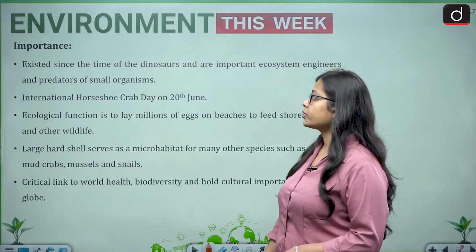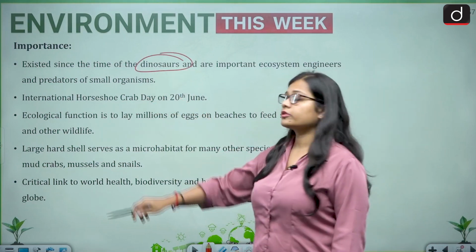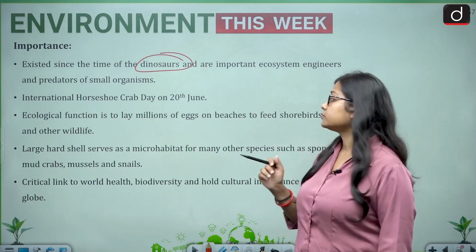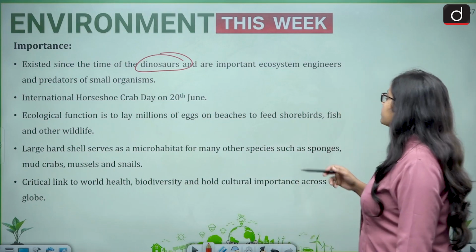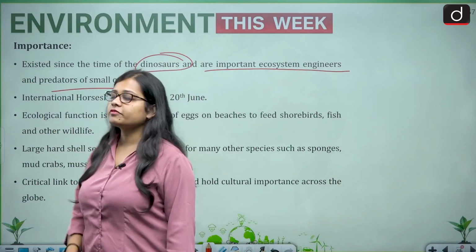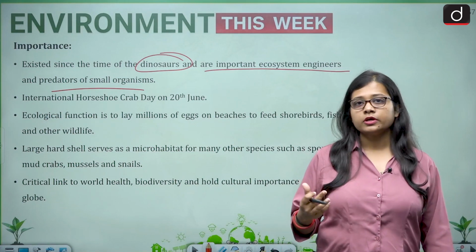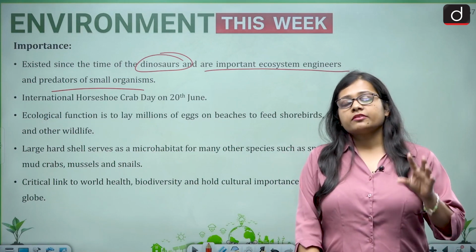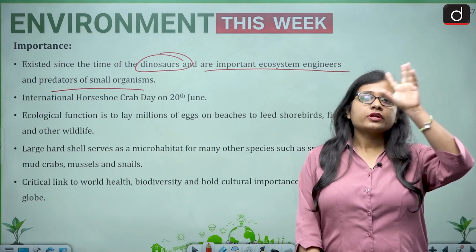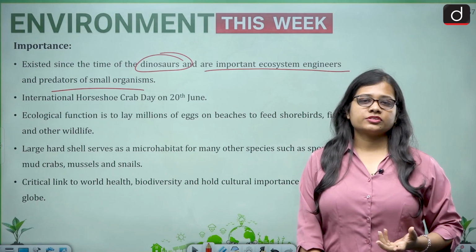Then about their importance: they existed since the time of the dinosaurs, so they are very old, and they are important ecosystem engineers and predators of small organisms. When we say ecosystem engineers, their presence in a particular area also tells about the health of the ecosystem.